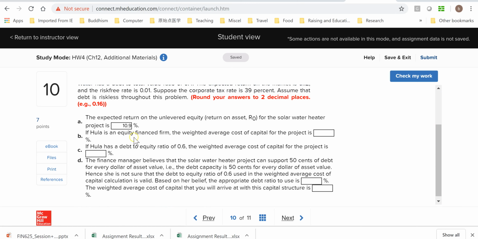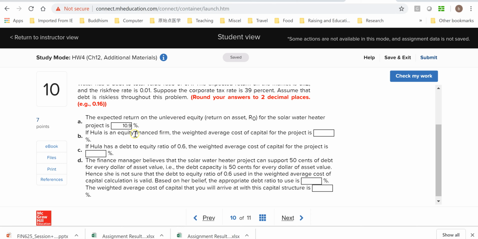Okay, so that's part one, part A. So part B: if Hula is an equity financed firm, the weighted average cost of capital for the project is. If the firm doesn't have any debt, that's what equity financed firm means, right? That's simply unlevered equity, it doesn't have any leverage, doesn't have any debt.